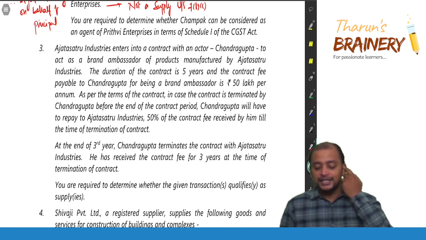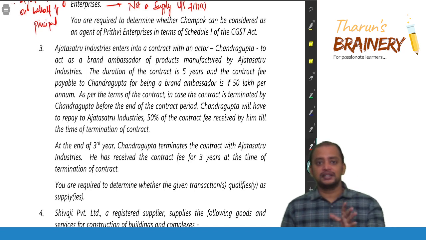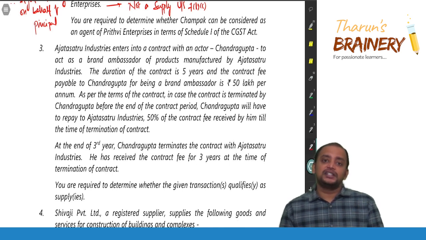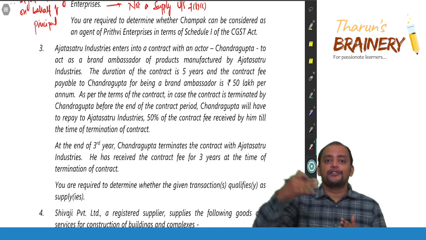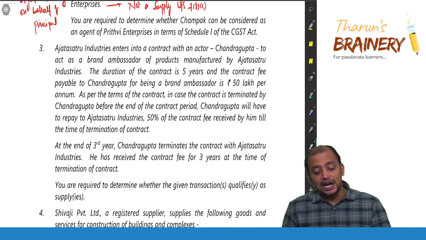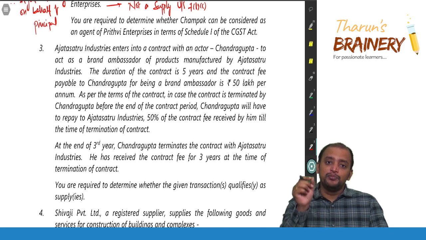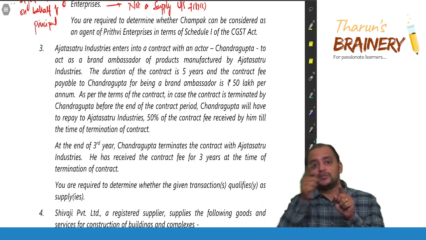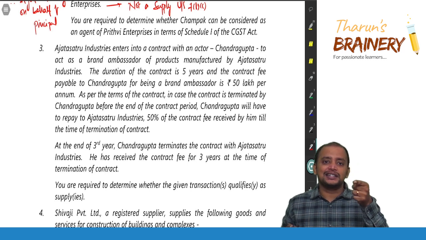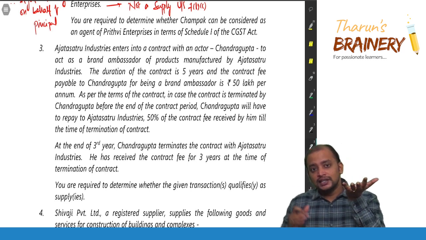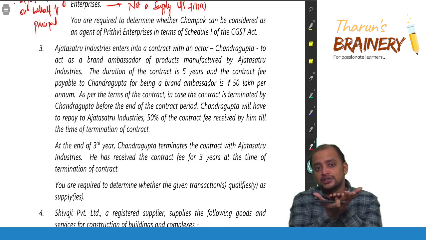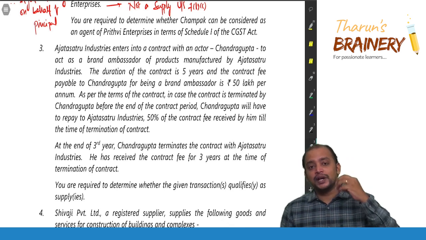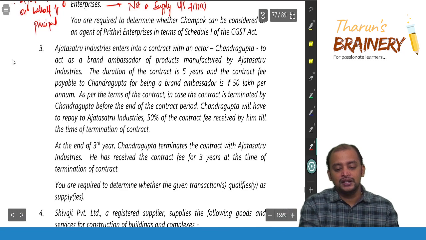You are required to determine whether the given transaction qualify as supplies. Simple. Whether there is consideration? Yes. And what is the activity? Tolerating an act, tolerating the breach of contract. So who is tolerating? Ajatashatru Industries is tolerating the breach of contract by Chandragupta, for which Chandragupta is paying damages. So tolerating an act is the activity for which they gave consideration. Chandragupta gave the consideration. So consideration for tolerating an act, it will become supply under 71A, and it will be supply of service.